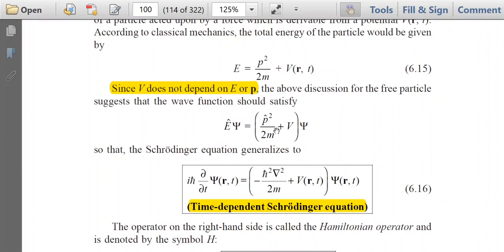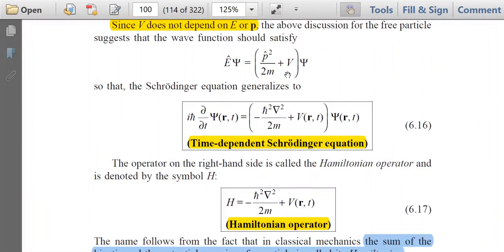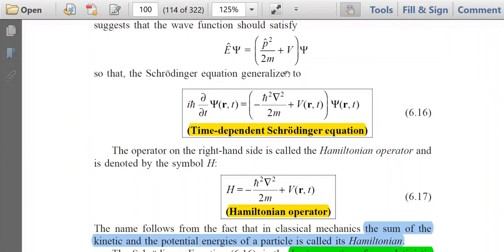Now we have to write P cap square by 2m plus potential energy V. And if we incorporate the potential energy term, then ultimately the Schrodinger equation will become, the left hand side is the same, but on the right hand side minus h bar square del square by 2m plus V(r,t) into psi(r,t). That is, additionally we have to incorporate this term, that is the potential energy term.